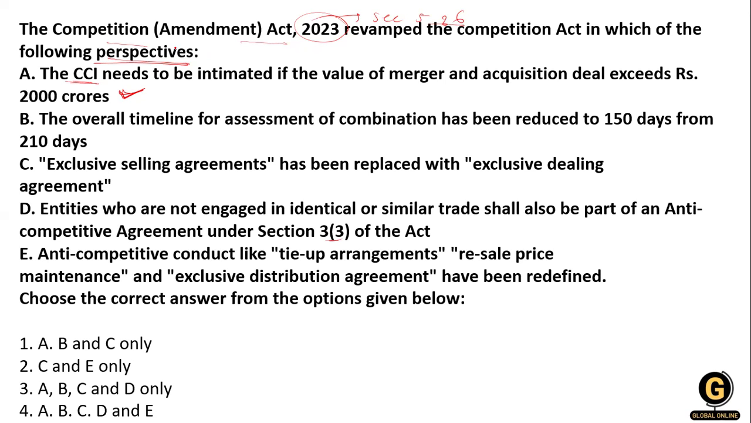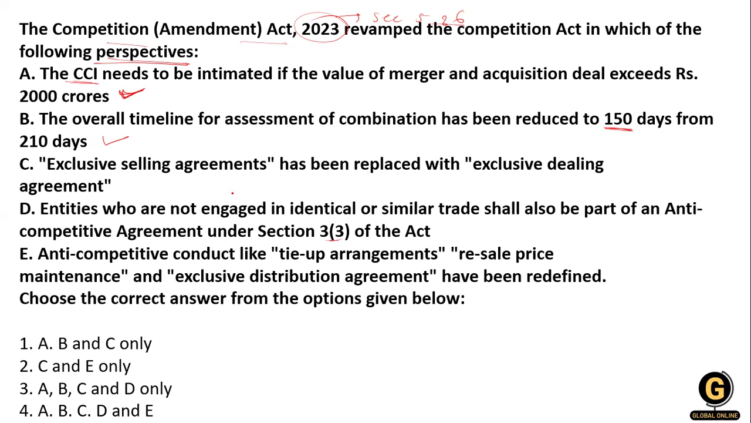Statement number 2, the overall timeline of assessment of the combination has been reduced to 150 from 210. Yes, this is also true. Before, the time limit given by the CCI was 210 days, but now it is reduced to 150 days. Yes, this is also true.